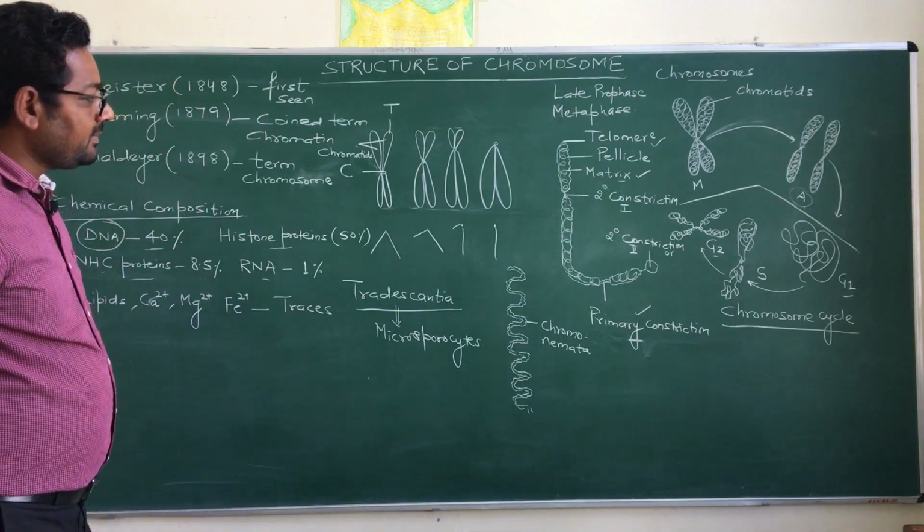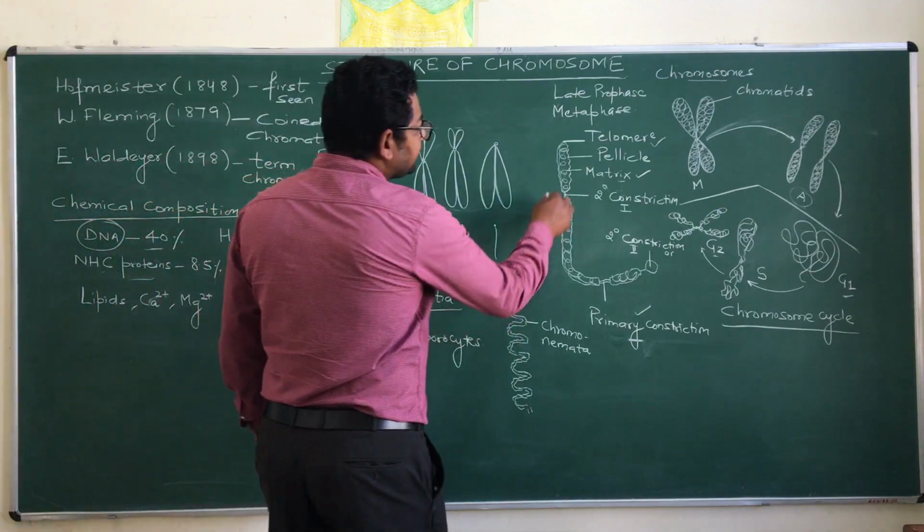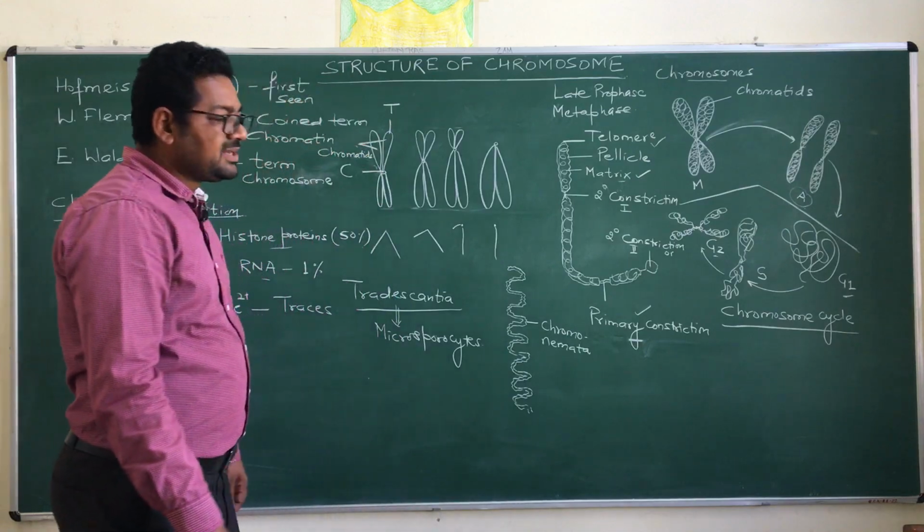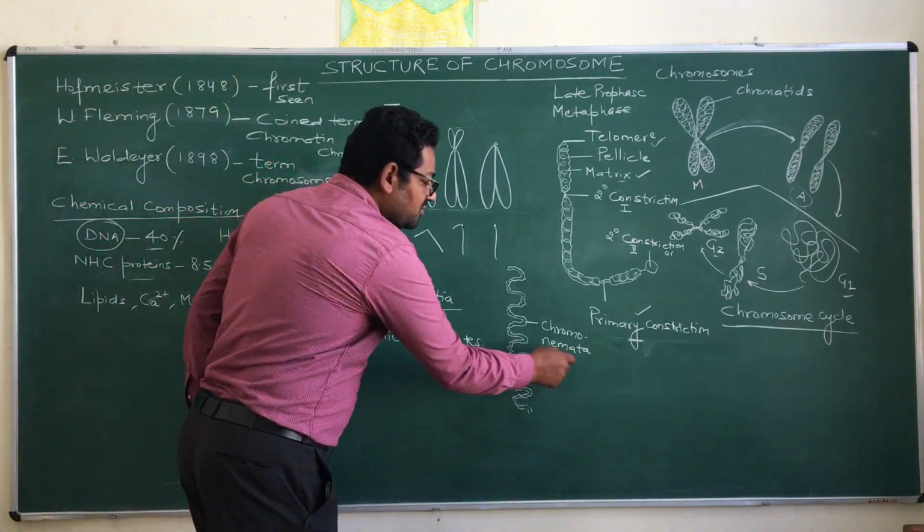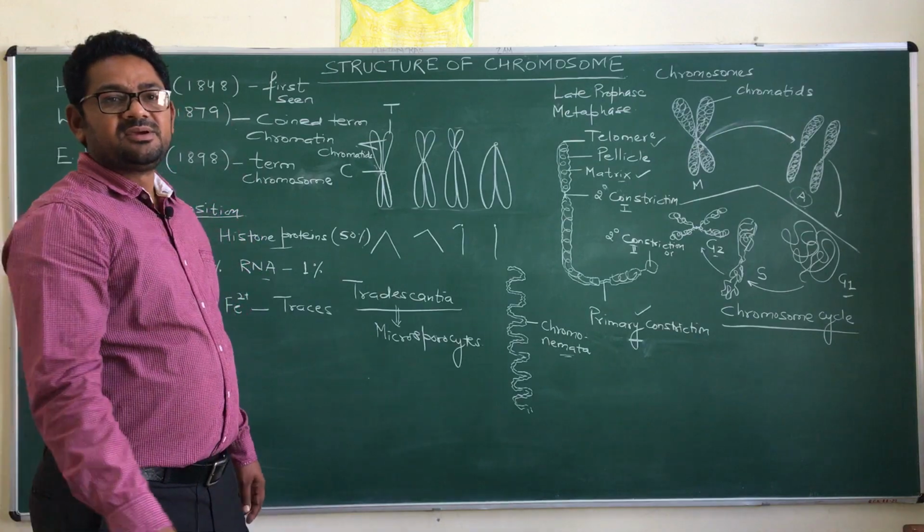After that, inside this there is a thread-like structure, and this thread-like structure is named as chromonemata. What is it called? Chromonemata.